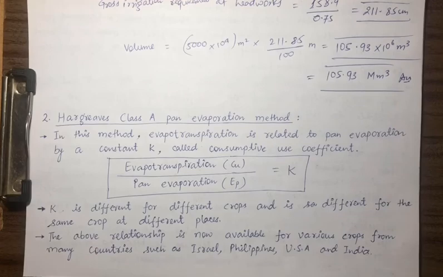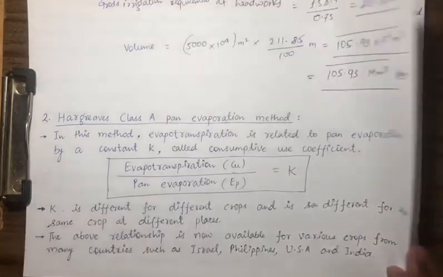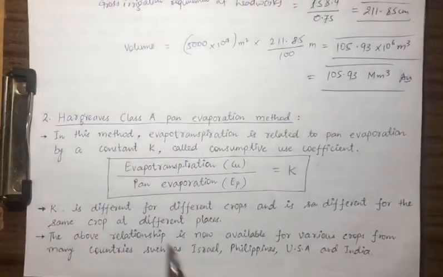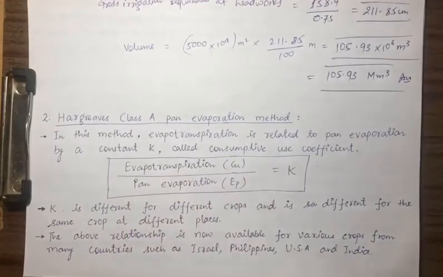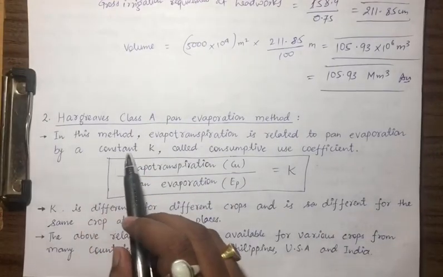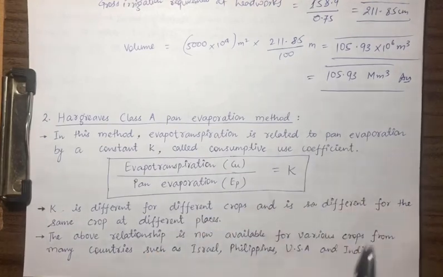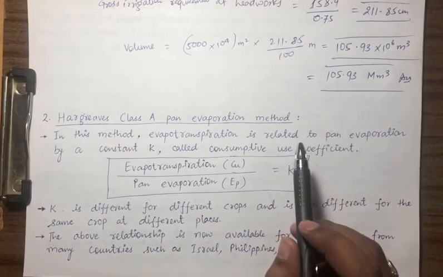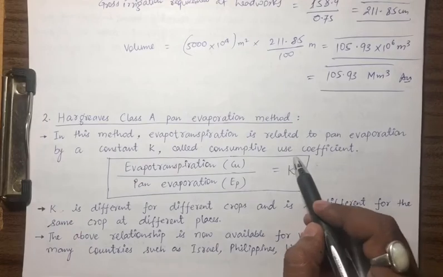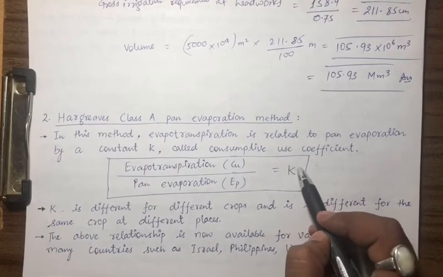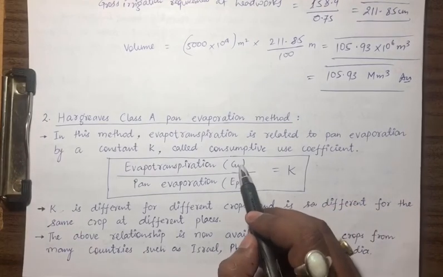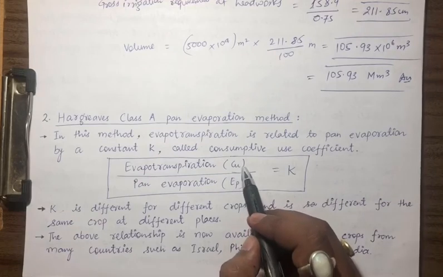Now let us see what are the other different methods. So second one is Hargreaves class A pan evaporation method. In this method, evapotranspiration is related to pan evaporation. This also we have studied in the hydrology chapter. So we are defining a coefficient K, which is equal to Cu, consumptive use, divided by pan evaporation.